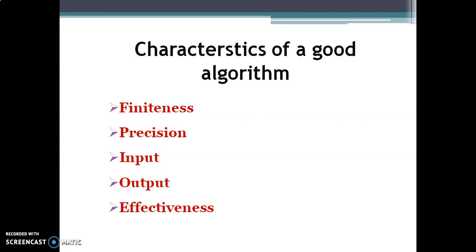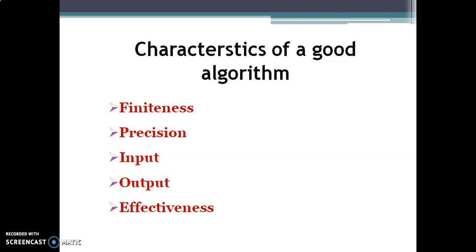So the algorithm must be independent of the programming language. You are not writing a separate algorithm for Java and Python for the same question. The same algorithm can be used for any of the programming languages.